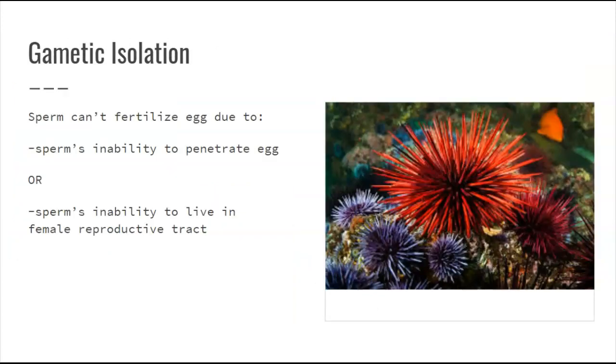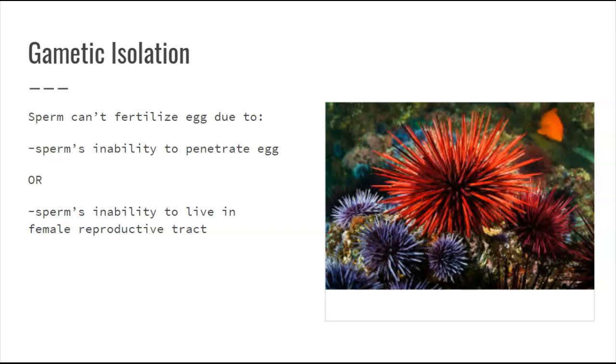The last type of pre-zygotic barrier is called gametic isolation. This has to do with the gametes, right? Sperm and eggs. So basically, either the sperm can't fertilize the egg because it physically can't get in, or the sperm dies as soon as it enters the female's reproductive tract.